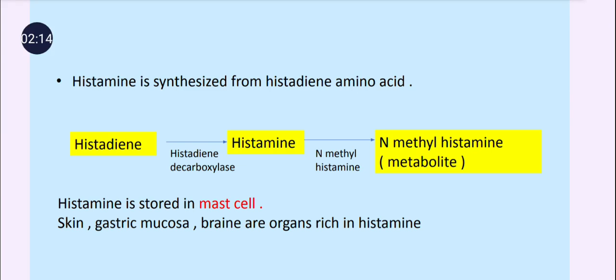Histamine, as you can see here, is produced from the amino acid histidine in the presence of the enzyme histidine decarboxylase, and it is metabolized by the enzyme N-methyl transferase, and its metabolite is N-methyl histamine. Chemically, histamine is a beta imidazolyl ethyl amine.